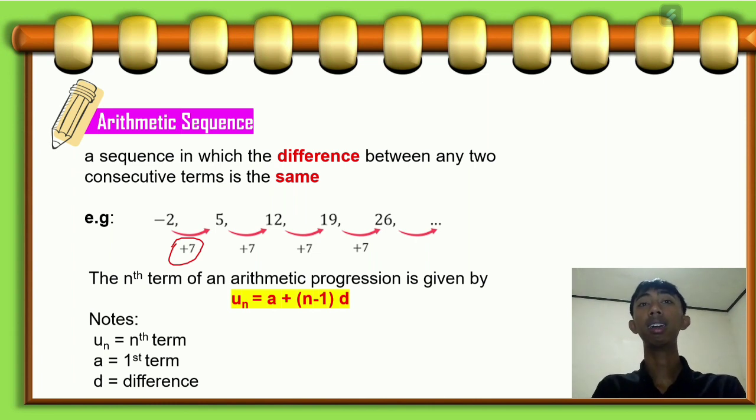And then the nth term of an arithmetic progression is given by U subscript n equals a plus n minus 1 times d. Here U n is the nth term, a is the first term of the arithmetic sequence, and d is the difference.